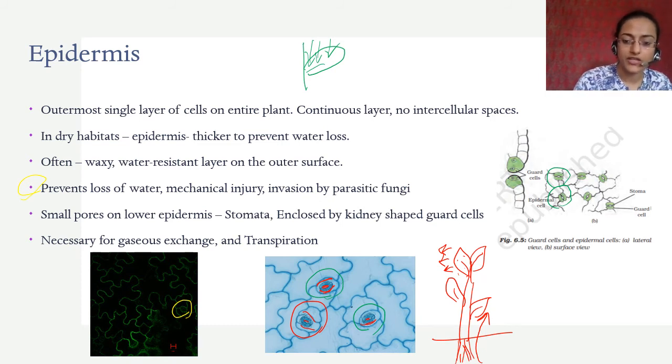For gaseous exchange also, so carbon dioxide is taken in and oxygen is given out, है ना? So when oxygen is given out, that is stomata. हाँ, photosynthesis में carbon dioxide is taken in, right? And oxygen is given out. So that is gaseous exchange. Carbon dioxide is important for photosynthesis, right? हमसे उल्टा होता है. We are doing respiration, we are taking in oxygen. Plants, when they are doing photosynthesis, they take up carbon dioxide and give out oxygen.